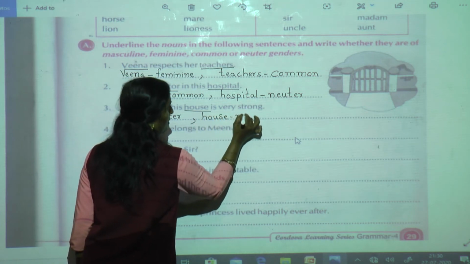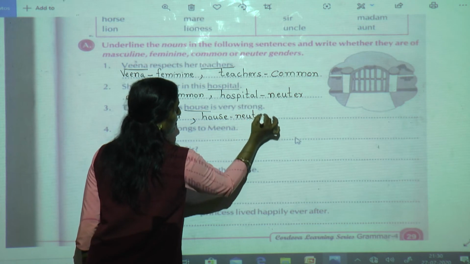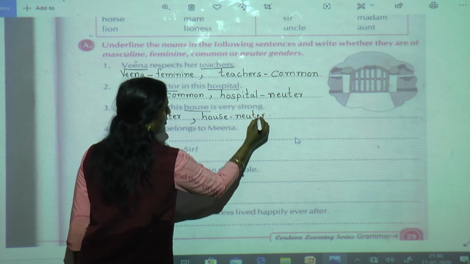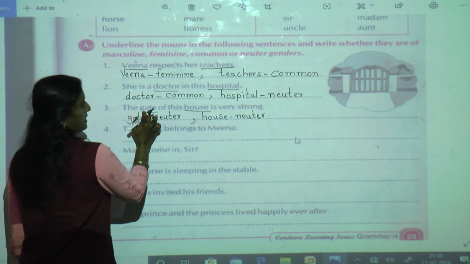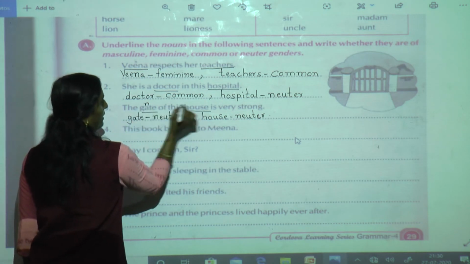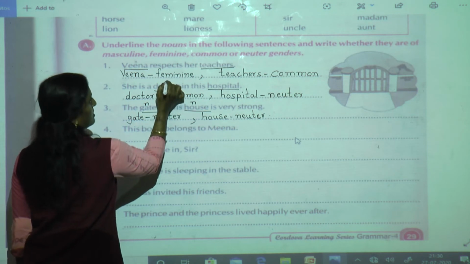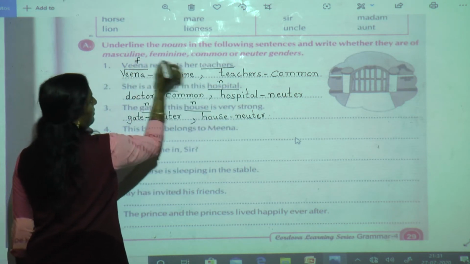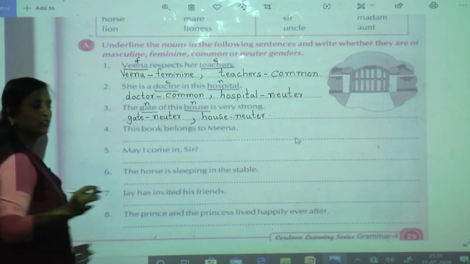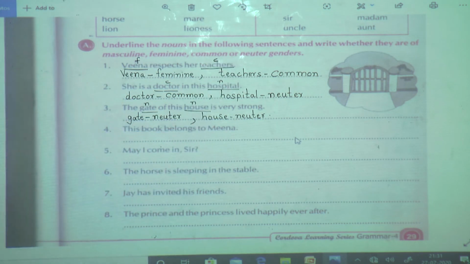House, neuter. Now those who are slow, for them I will tell: gate, house, you can write N. Doctor, C, N. Veena, F, C. Afterwards also you can copy. Yes, fourth one now you solve.